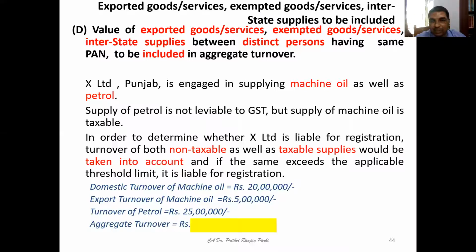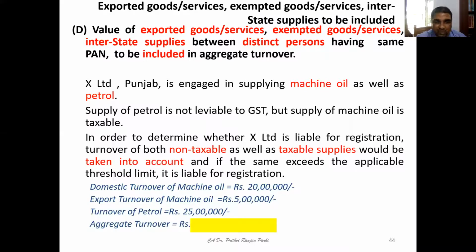In order to determine whether X Limited is liable for registration, the turnover of both taxable as well as non-taxable supplies has to be taken into account. Taxable supplies plus non-taxable supplies, both have to be taken into account for arriving at the decision whether registration is required or not.